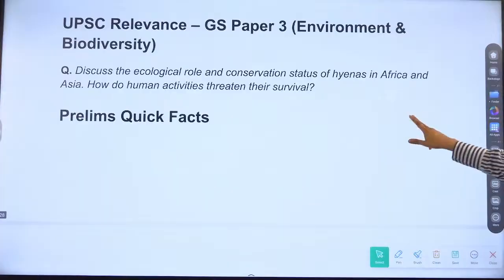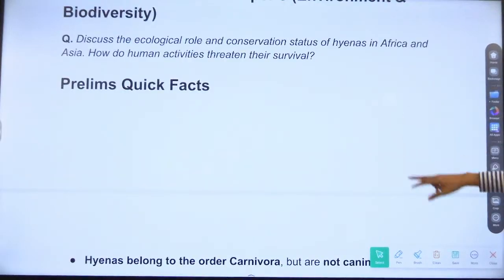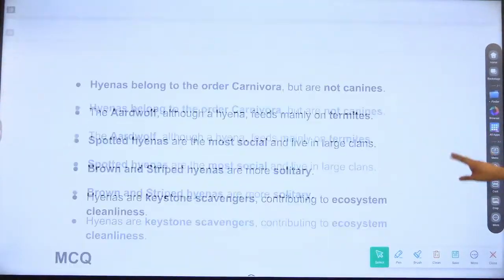Nocturnal in nature. Discuss the ecological role and conservation status of hyenas in Africa and Asia. How do human activities threaten their survival? Okay.